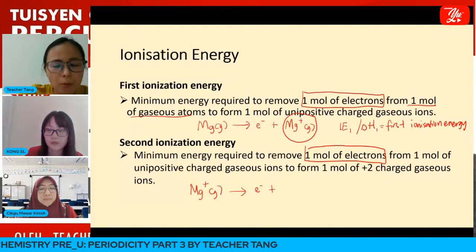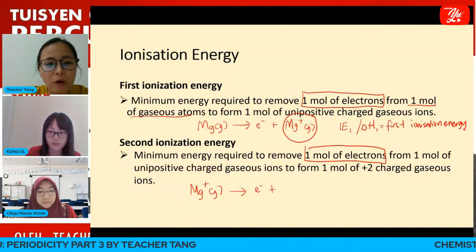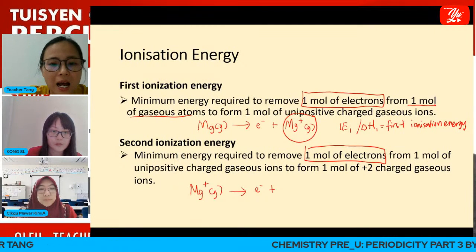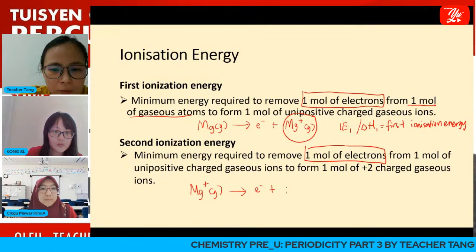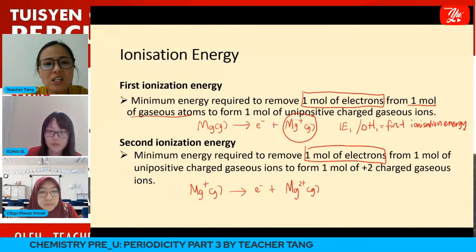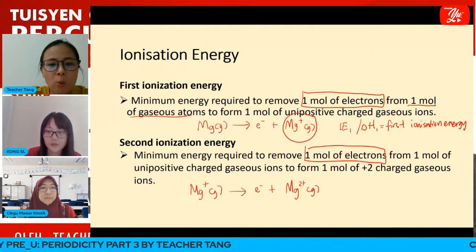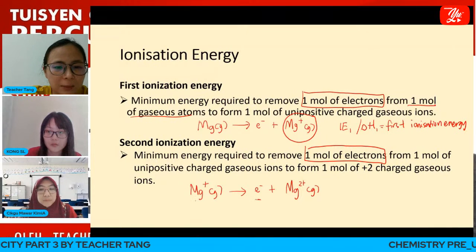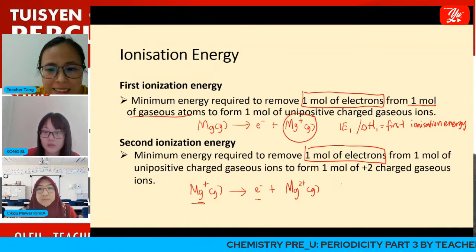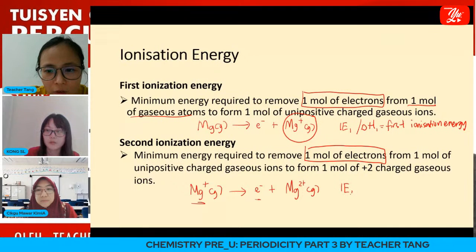As another mole of electrons is removed from this magnesium positive 1 ion, it becomes a magnesium 2 plus gaseous ion. The energy involved to remove this 1 mole of electrons from the magnesium positive 1 ion is what we call the second ionization energy for magnesium.